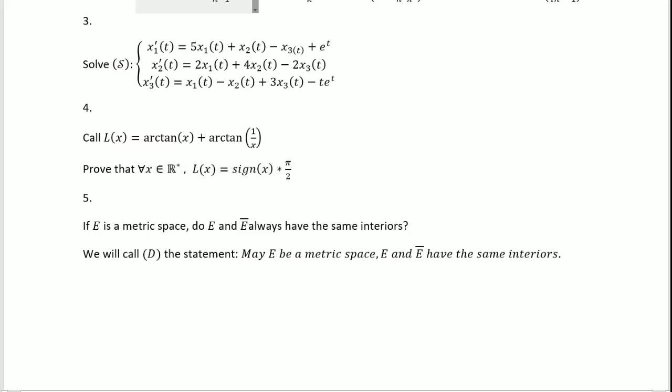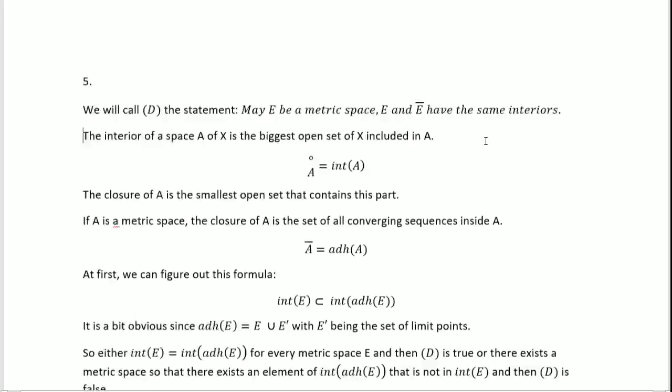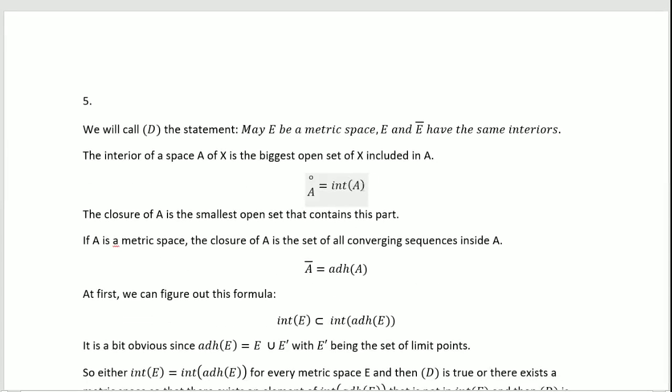So let's see that. It's a topology question. So we have our statement D. The interior of a space A of a bigger space X, so A is a part of X, is the biggest open set of X included in A. So here are two notations, with the operator int or with the little symbol over the letter of the space. So that's the definition of interior.